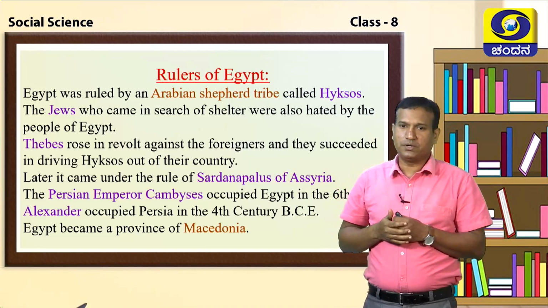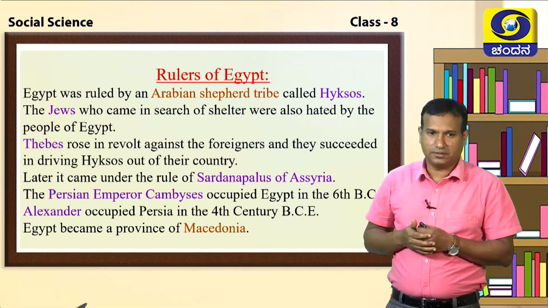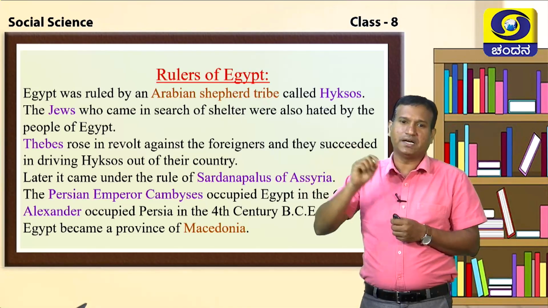Who is the Macedonian ruler? The Greek ruler we call Alexander. Now, Egypt fell into the hands of whom? Macedonia.